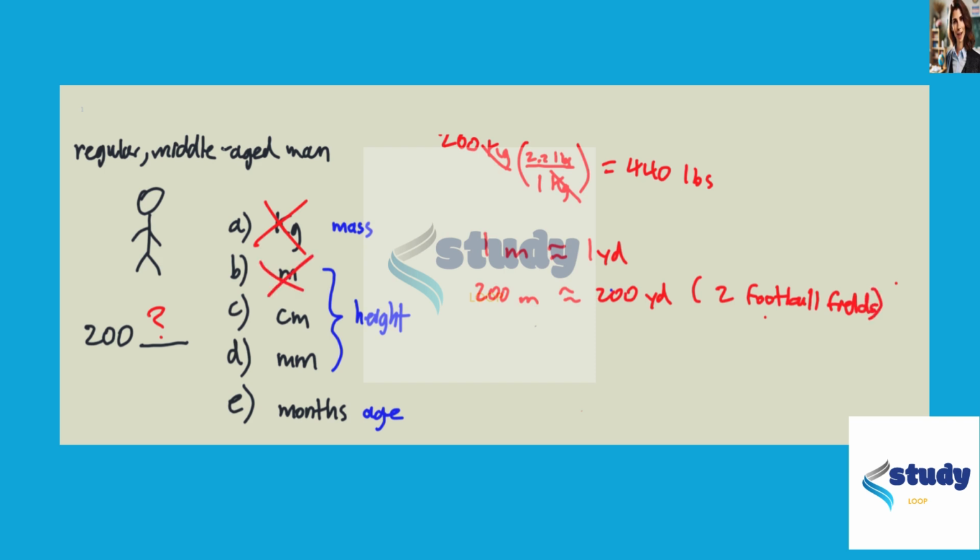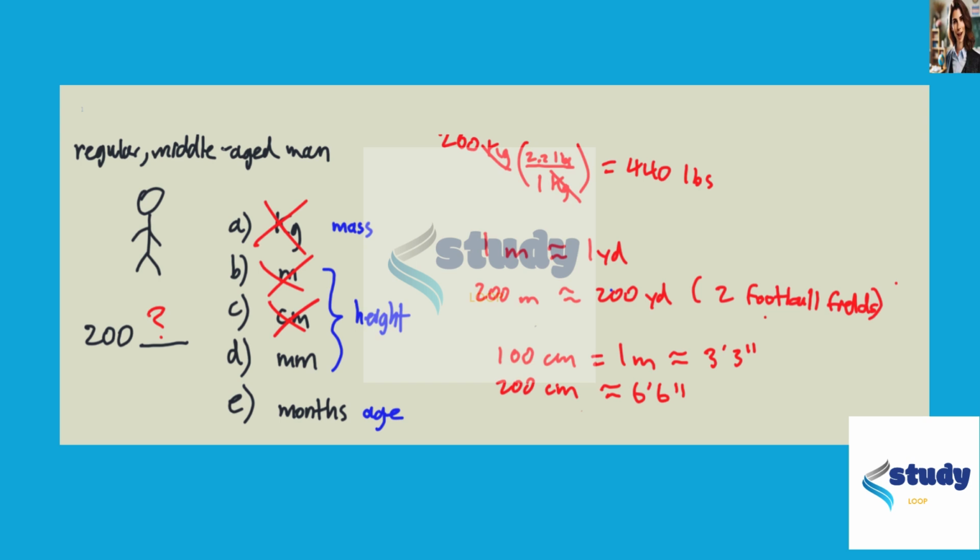Now, how about 200 centimeters? Well, 100 centimeters is 1 meter, which is about 3 foot 3 inches. Okay, you can look that up to check if I'm right. And so 200 centimeters would then be about 6 foot 6, which is pretty normal for a basketball player, but not for a regular middle-aged man. We can cross that off the list.